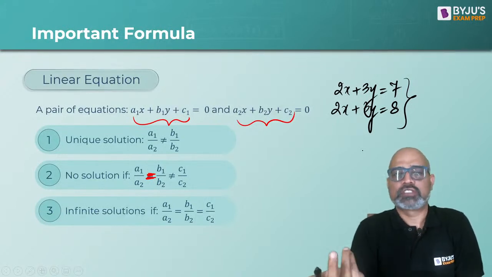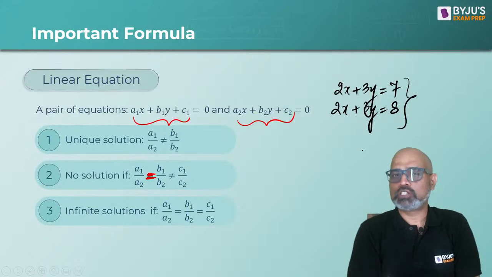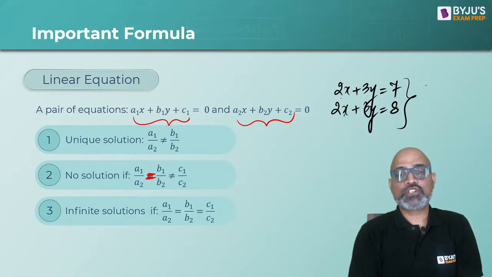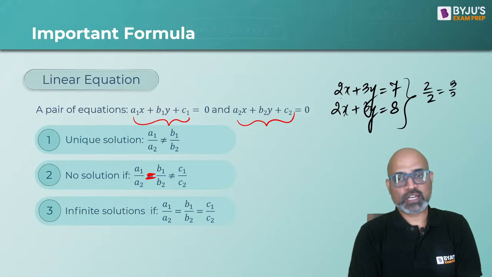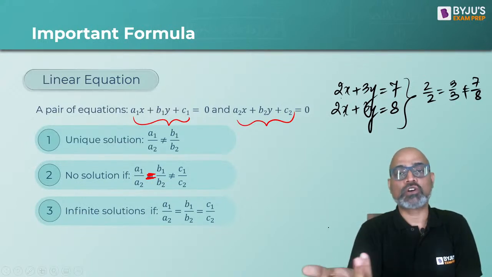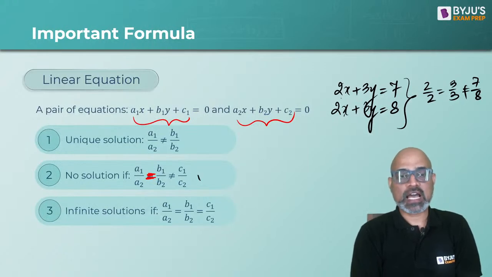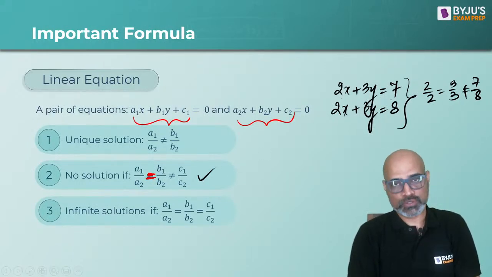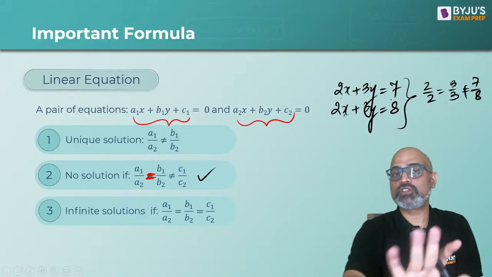बाद में time क्यों waste करें? पहली बार देख लो, possible है तो go ahead and solve it. If it's not possible, don't solve it. So what you will realize is the coefficient of x is same as coefficient of y, which is not same as the constant terms. So when this happens, you are not going to get any solution. So don't even waste your time solving it.